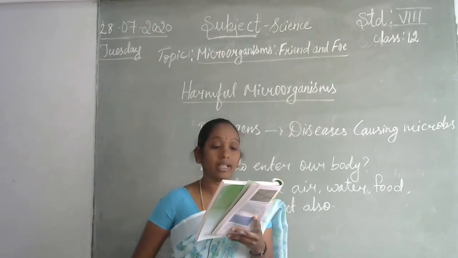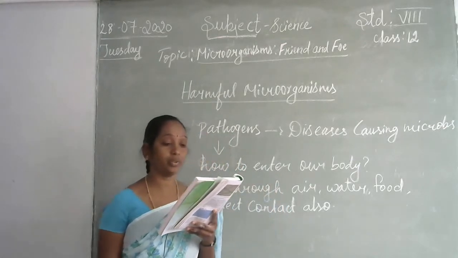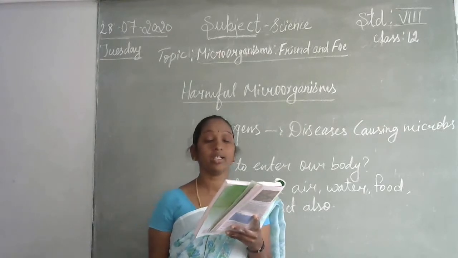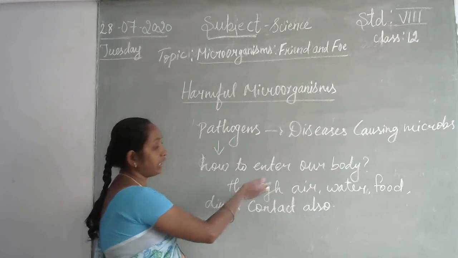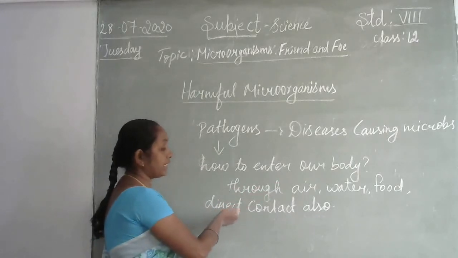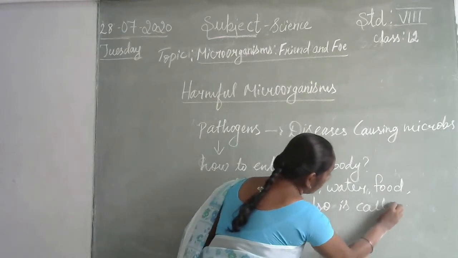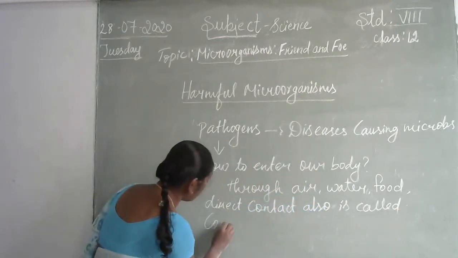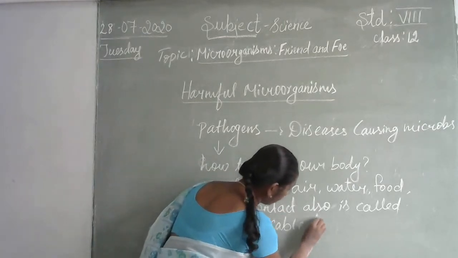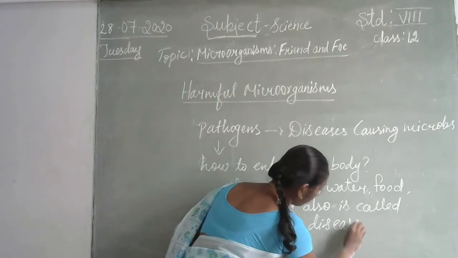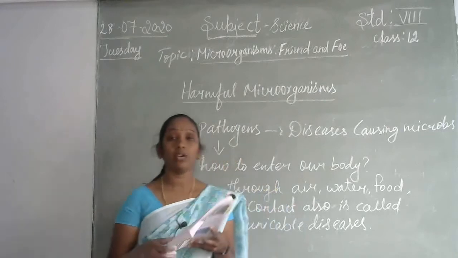Microbial disease that can spread from an infected person to a healthy person through air, water, food or physical contact is called communicable disease. So this kind of pathogens enter through the air, water, food and direct contact also, and it is called communicable disease. Examples of such disease include, as I already told you, cholera.